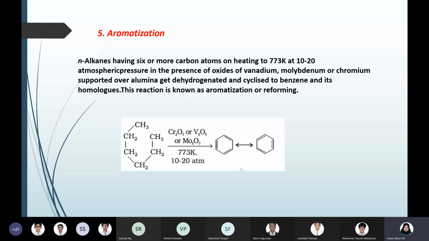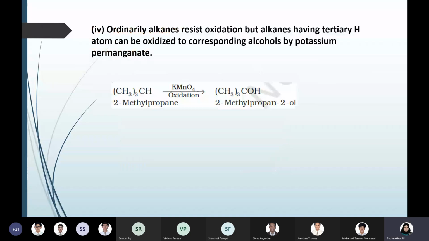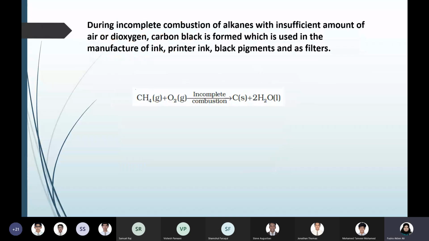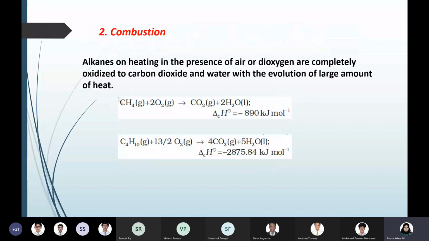Okay, thank you, Jonathan. So, we have started with the reactions of alkanes last class. The five reactions have been discussed. The first one was the substitution reaction, in which we discussed halogenation, with an example. Then we went for combustion.